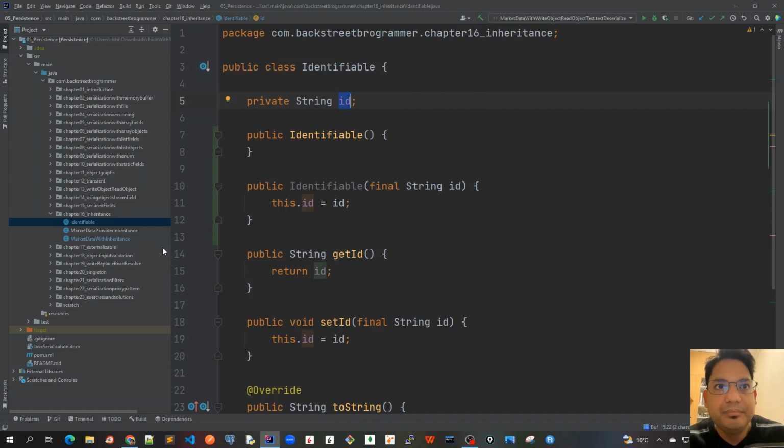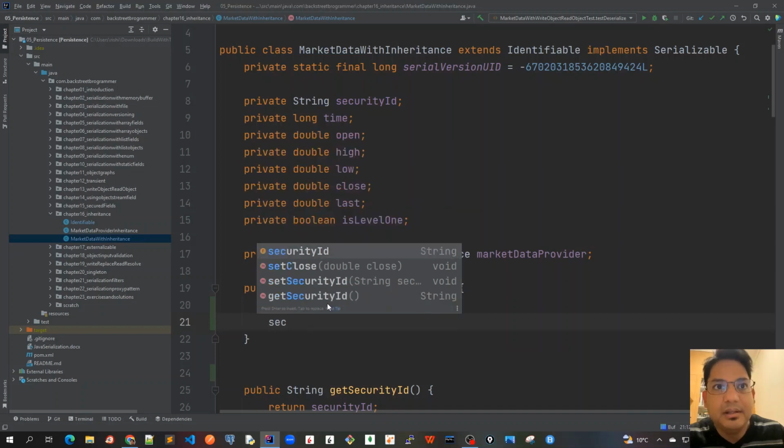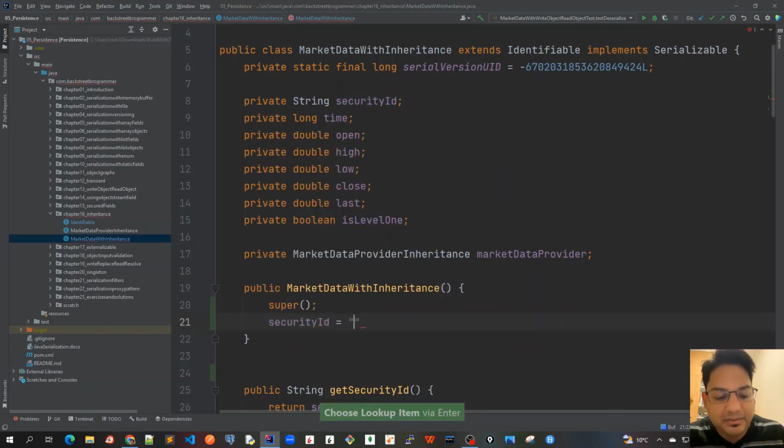So what it means is, after we have completed the superclass, and suppose we have some other initialization of fields, like we are setting security ID as some value or time as some value. All this would be assigned at this step. For example, if I assign security ID as, say, Meta, Facebook's, then this security ID, which initially was defined as null in the first step, would, in the last step, be overridden with the actual value that we have assigned.